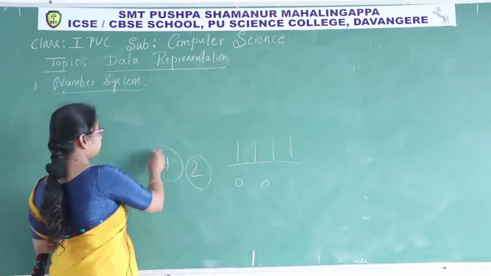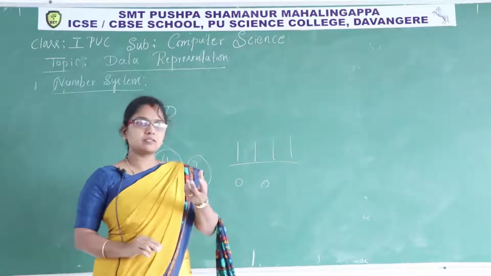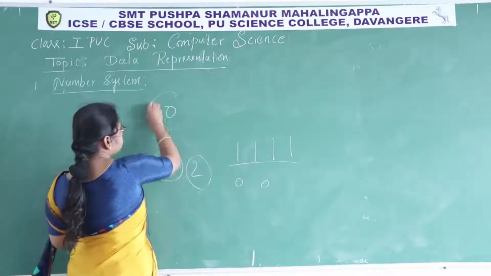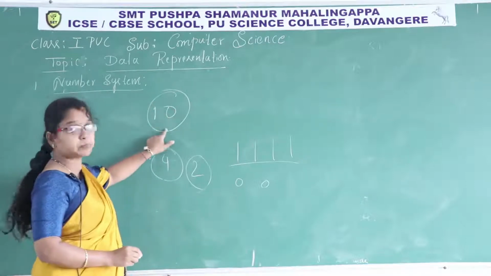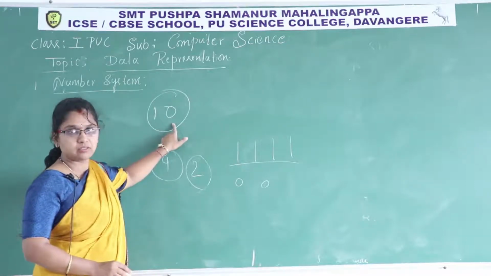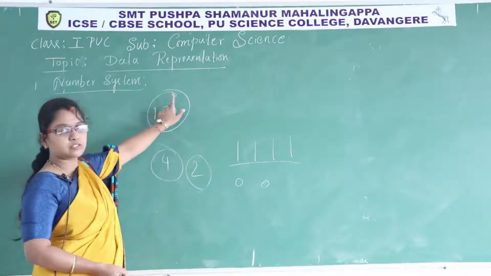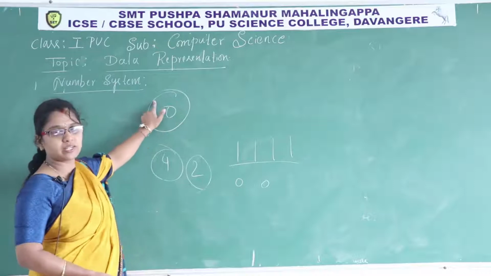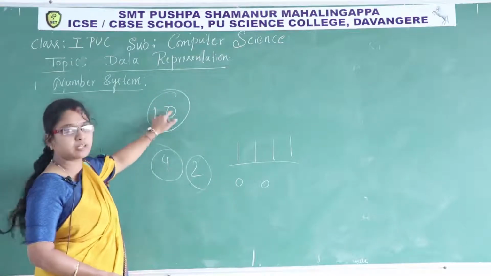If you take 10, the quantity 10 is figured as 1 0. Here, what is the place of 0? It is the 1's place, the unit place, and 1 is in the tens place. So there is a perfect position for each and every digit in the number.